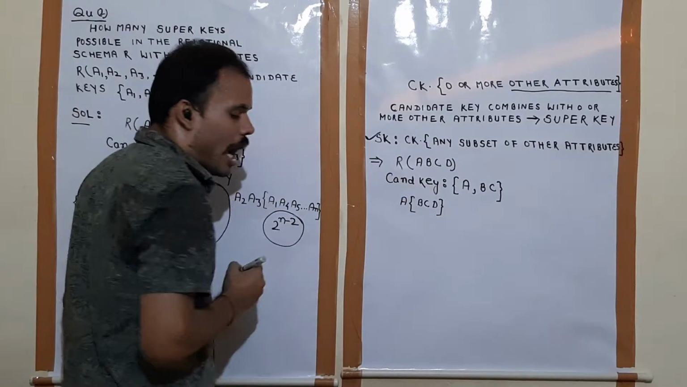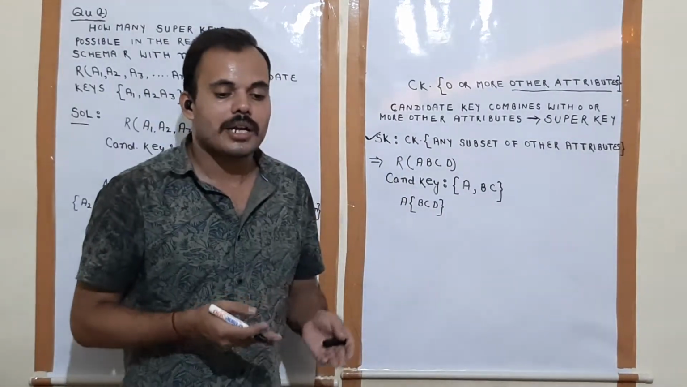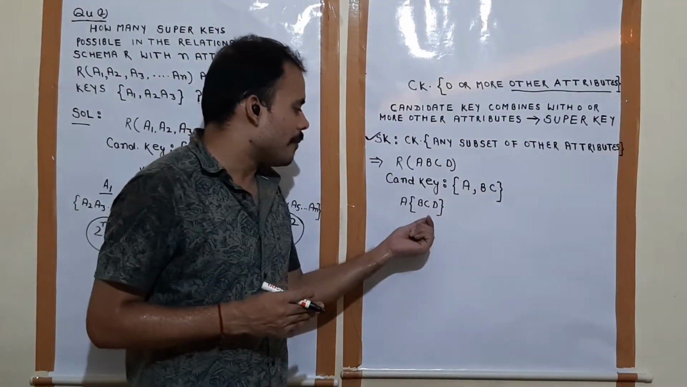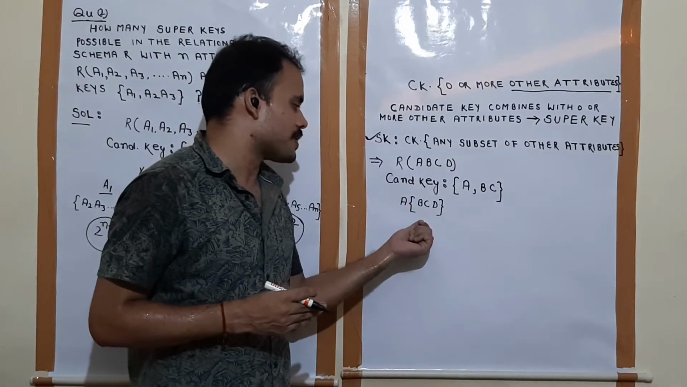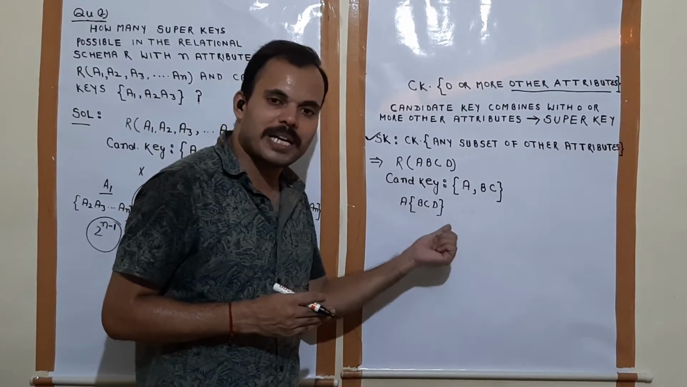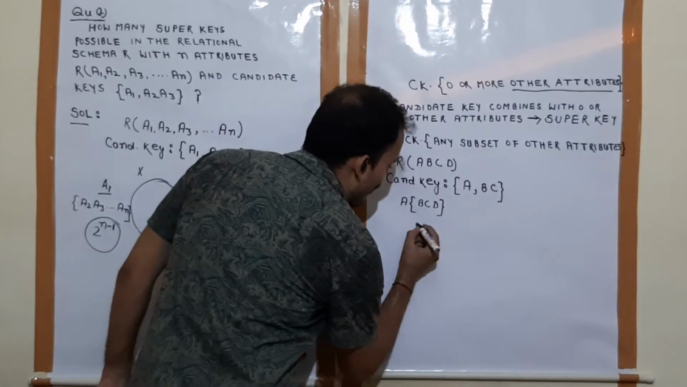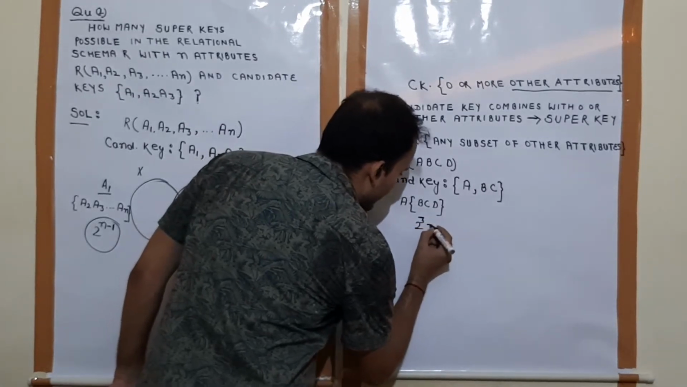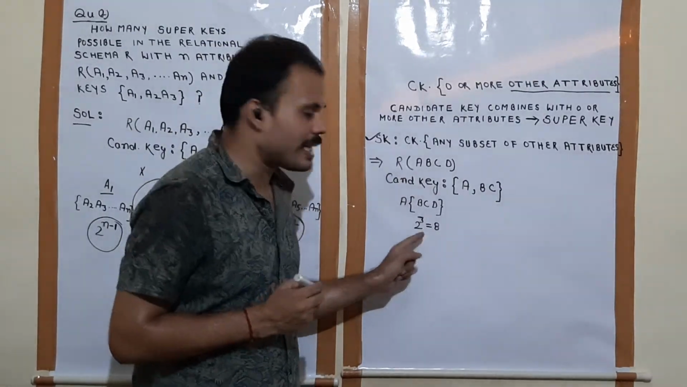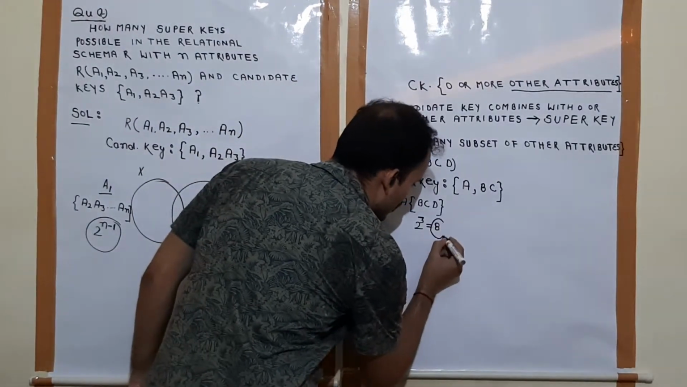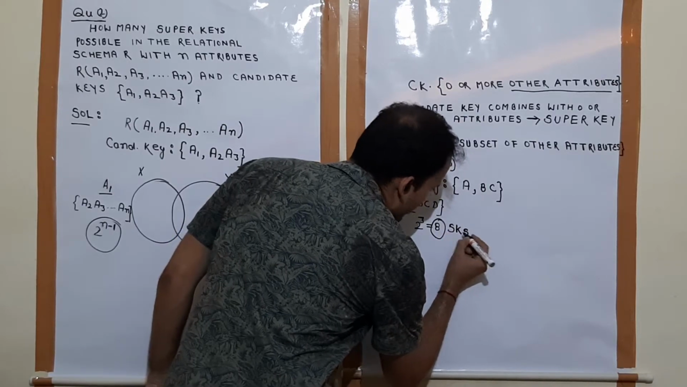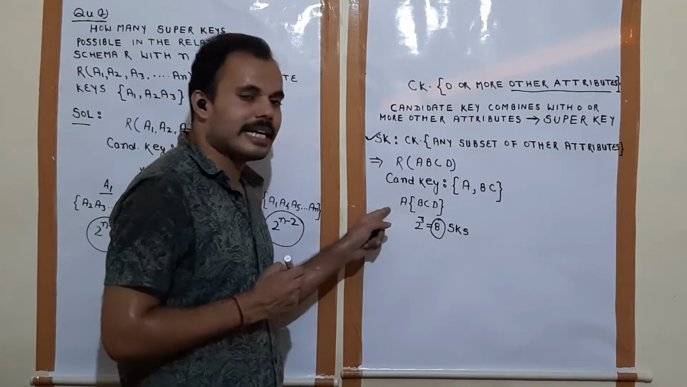Understood? Now, how many super keys are possible? The total number of subsets over the set containing 3 elements B, C, D is 2 to the power 3, which is equal to 8. Means 8 super keys are possible over the candidate key A.